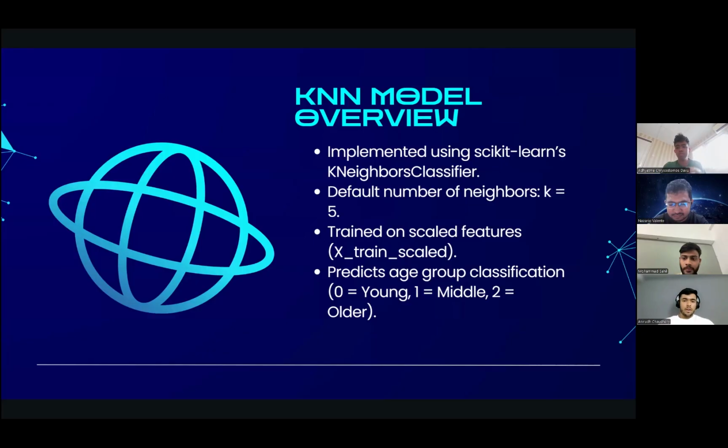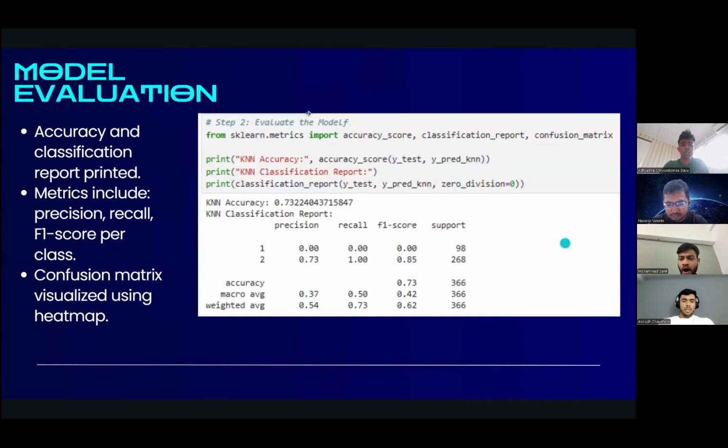So now we'll go through the slides one by one. KNN model overview: we implemented it using scikit-learn's KNeighborsClassifier. The default number of neighbors is K equals 5, trained on scaled features, X_train_scaled, and it predicts age group classifications, where 0 is young, 1 is middle, and 2 is older.